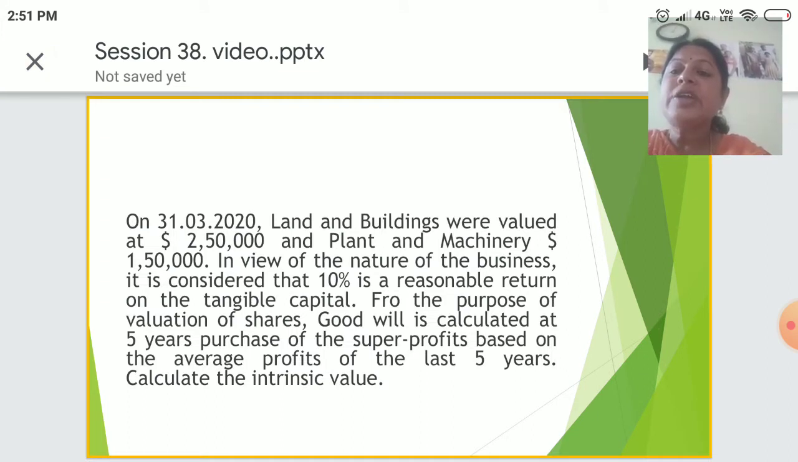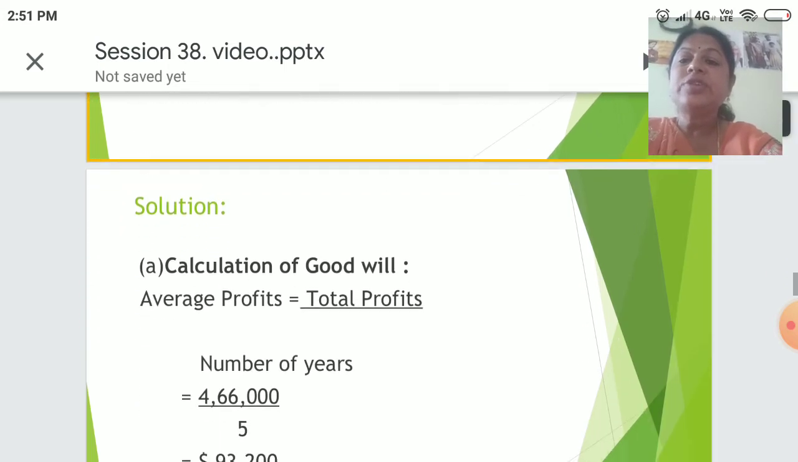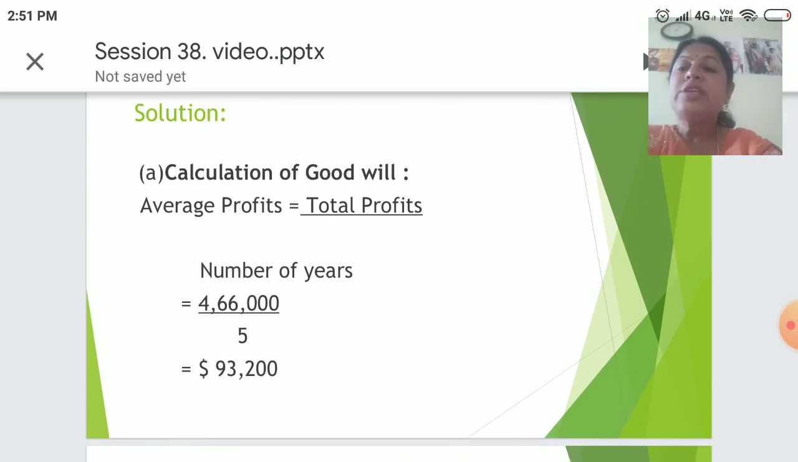In view of the nature of the business, it is considered that 10% is a reasonable rate of return on tangible capital. From the following information, for the purpose of valuation of shares, goodwill is calculated at 5 years purchase of the super profit based on the average profits of the last 5 years. Calculate the intrinsic value. First, we'll do the calculation of goodwill.